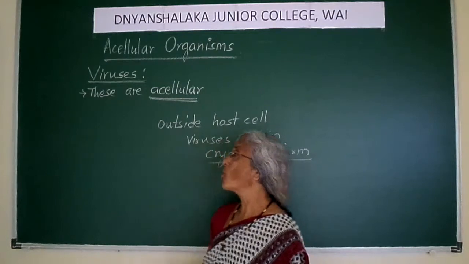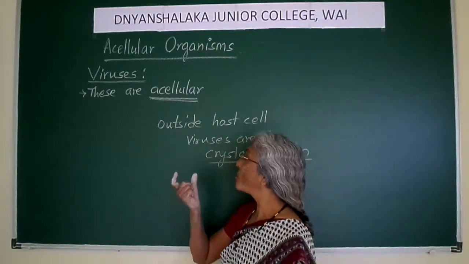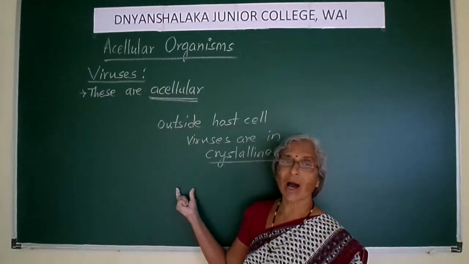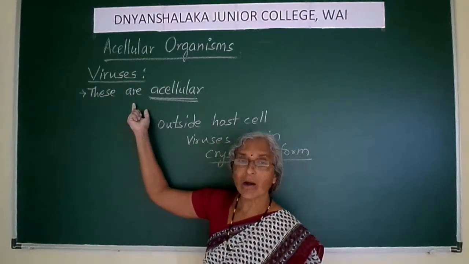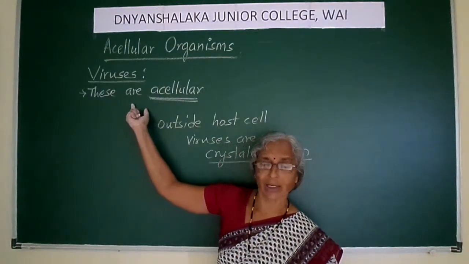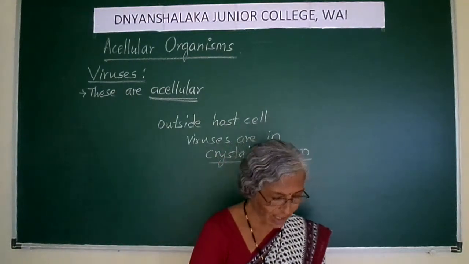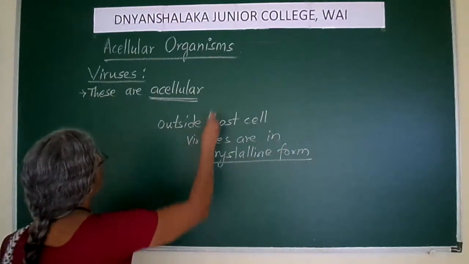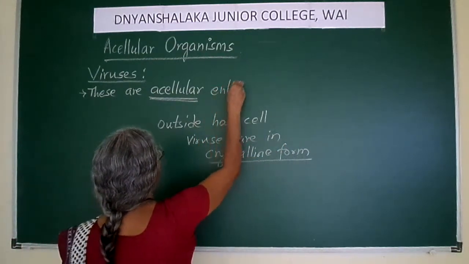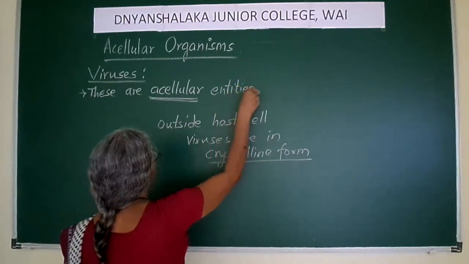Okay? So, viruses which outside the host cell are in the crystalline form are said to be acellular entities. So, viruses are nothing but acellular entities, particles. Okay?